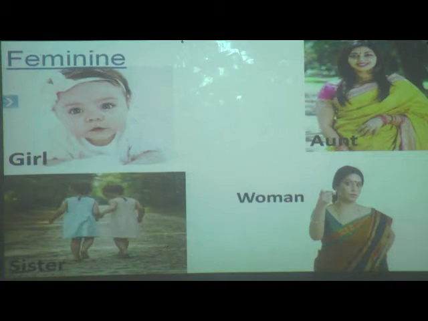These were all human beings. We can also include animals, all female animals, in the feminine gender. Hope, students, you have understood what masculine gender is and what feminine gender is. Now we will move on to the next.